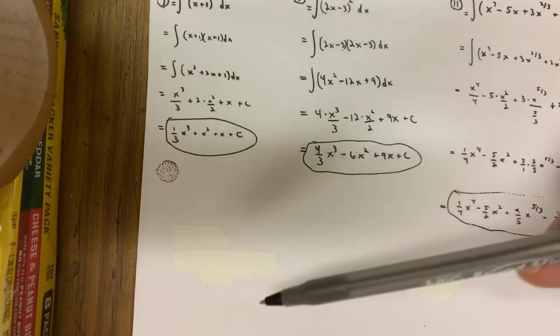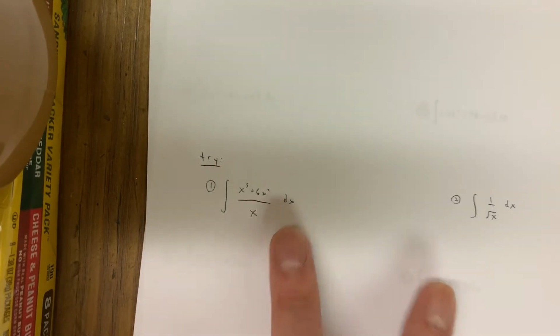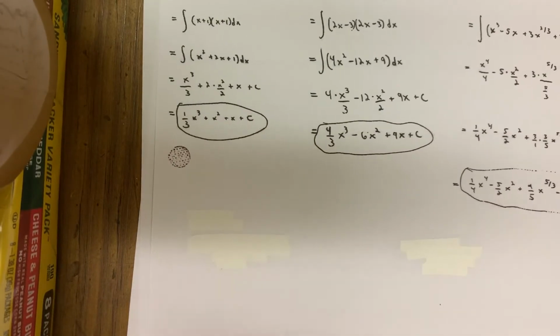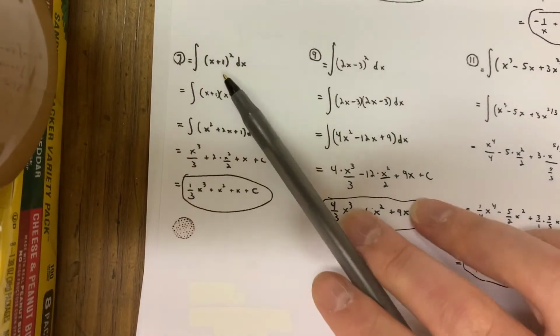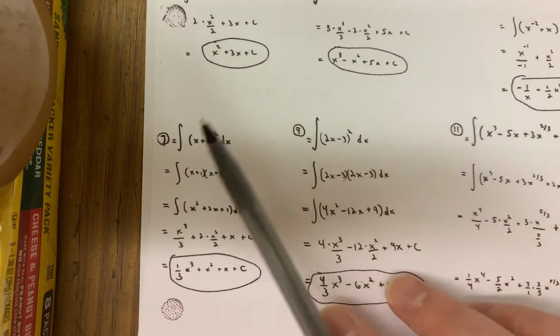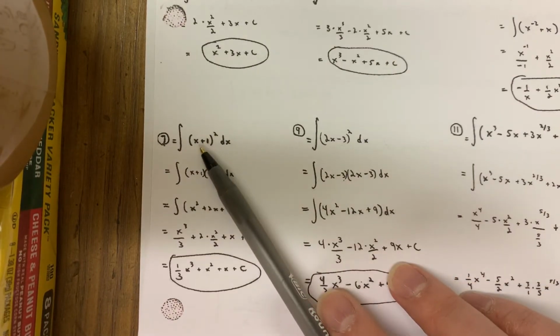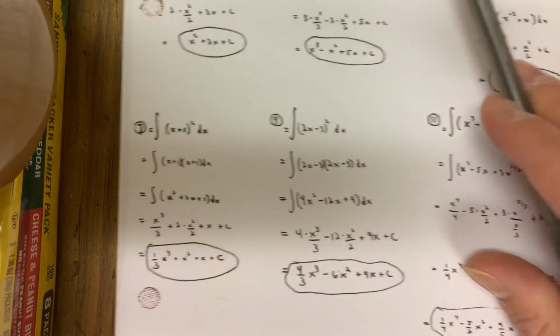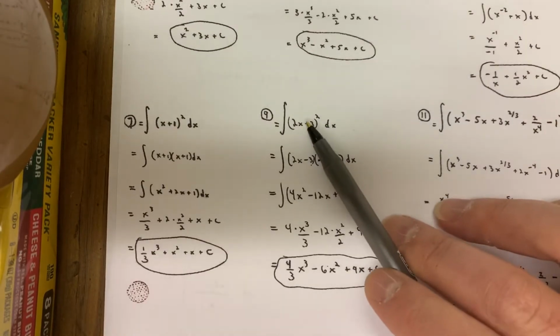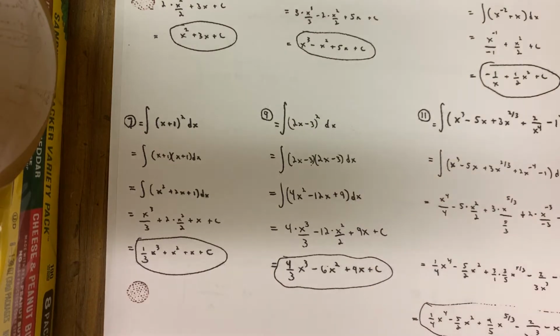There's some try problems here. I actually whited them out, rewrote them over here. We will try them in a second. Maybe you already tried them, but I wanted to discuss something about 7 and 9. 7 and 9, they aren't in a form for basic integration, okay? Here, the base of a numerical exponent is not one single letter. If this was just one big X that was being squared, then it would be basic integration. Just like here, if this is just one big X that was being squared, then it would be basic integration.